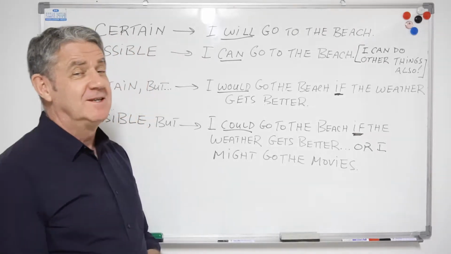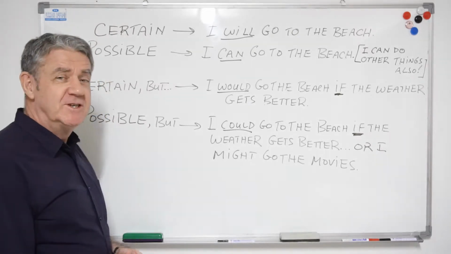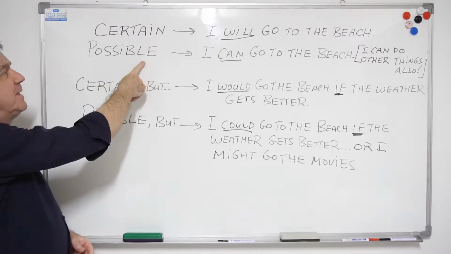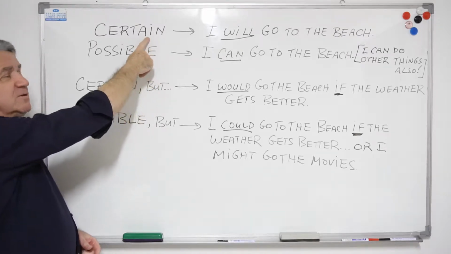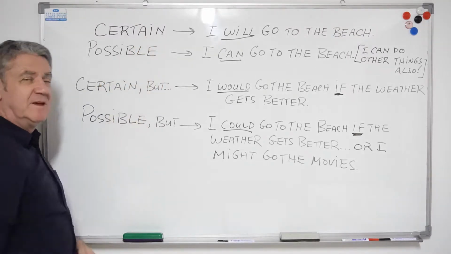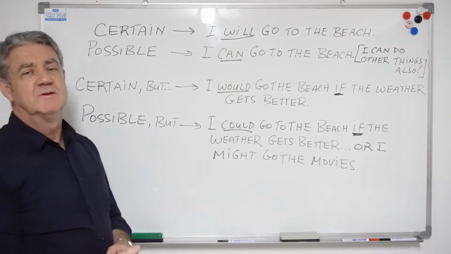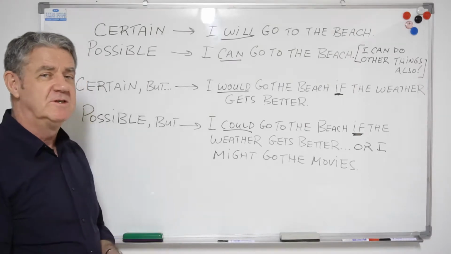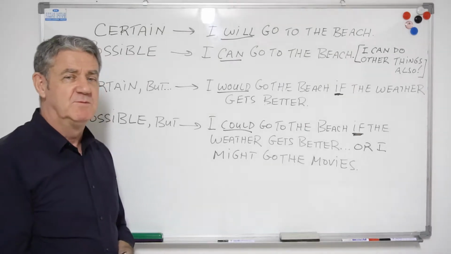Okay, so let's start. If you've got a dictionary, it's a really good idea to check these words here. Certain and possible. Something you're certain about and something that's only possible, because that's what we're really dealing with here. We're talking about things which are certain and things which are only possible.